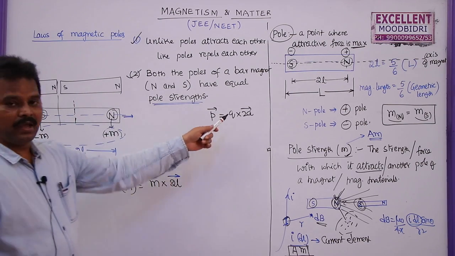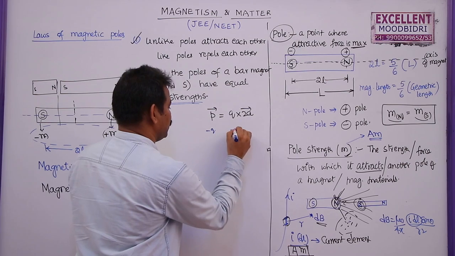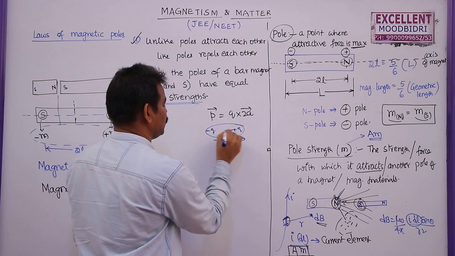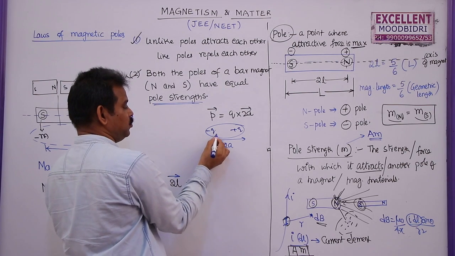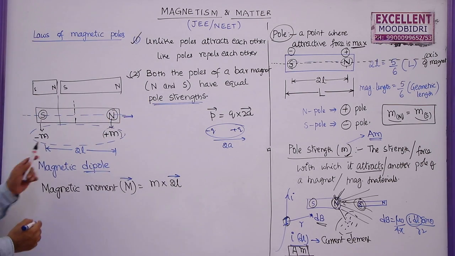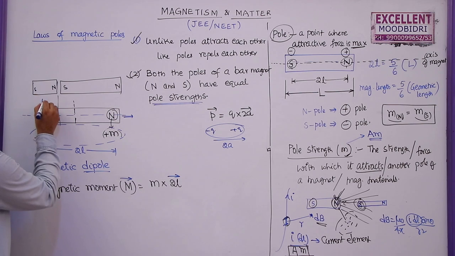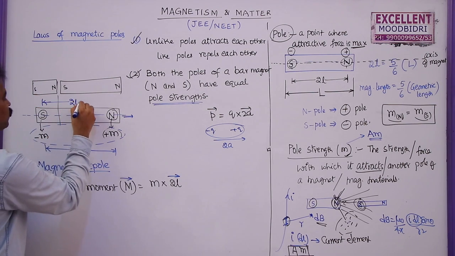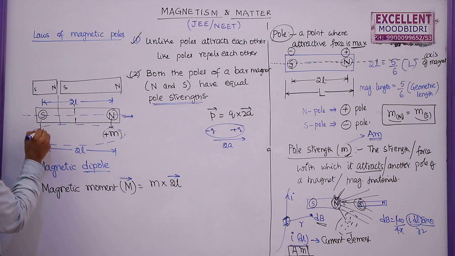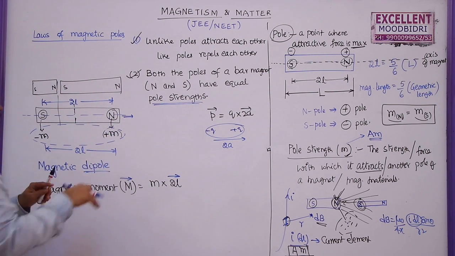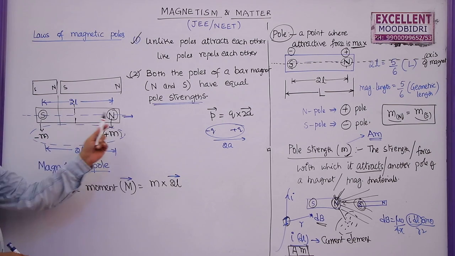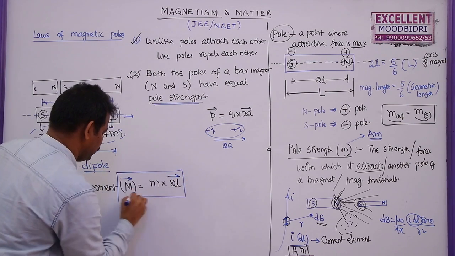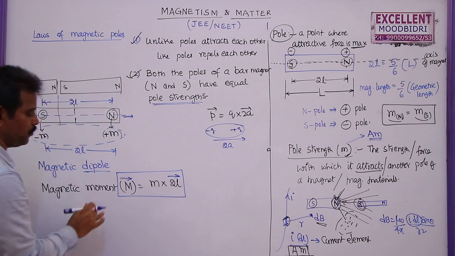Here in a dipole, if you take a minus Q and plus Q, we denote the distance between the two charges always measured from negative charge to positive charge. Here also, to find the magnetic length, this 2L should always be measured from negative pole to positive pole, or in our language south pole to north pole. So this is the expression to find the magnetic moment of a bar magnet.